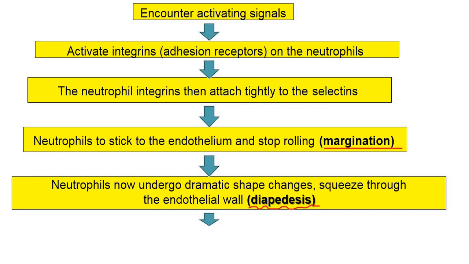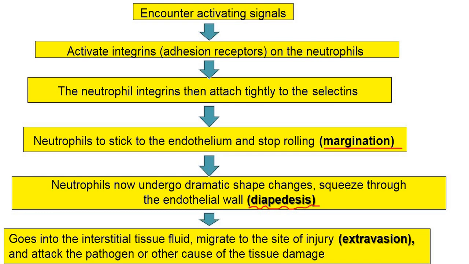And finally, the last term, extravasation. The neutrophil then goes to the interstitial tissue fluid. They will migrate to the site of injury. This is called extravasation. What is extravasation? The migration of the neutrophil after margination and diapedesis is called extravasation. Extravasation is the phenomenon by which the neutrophil will reach the tissue where the tissue damage has taken place. This is called extravasation.